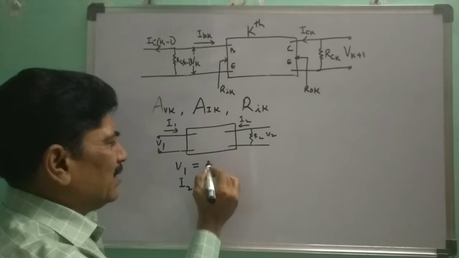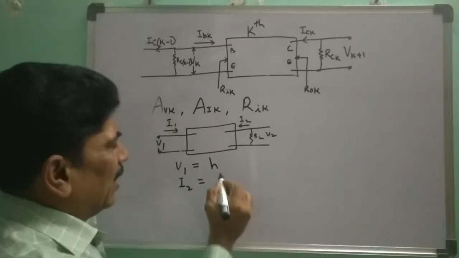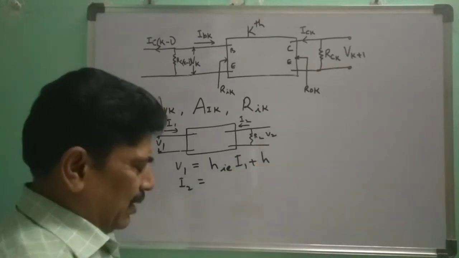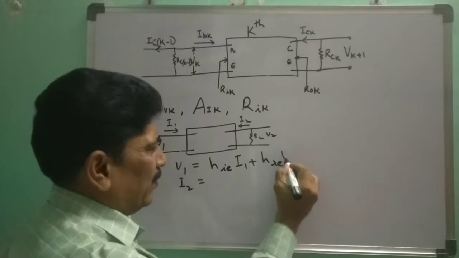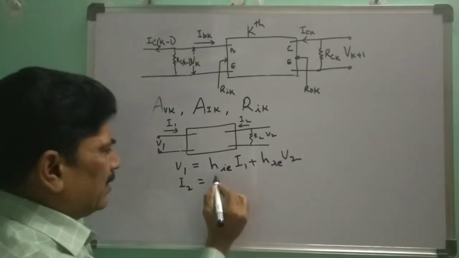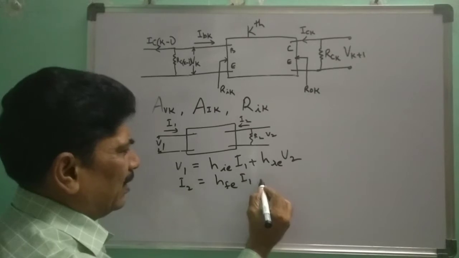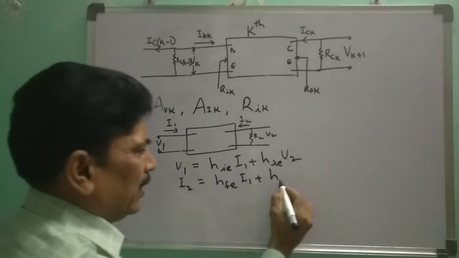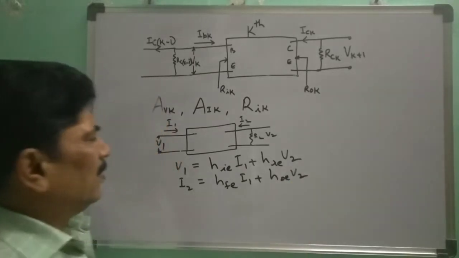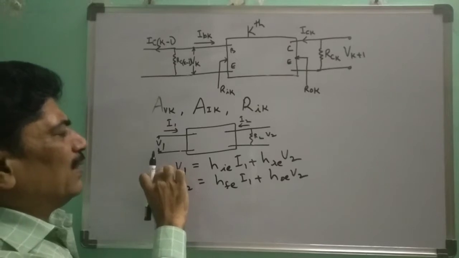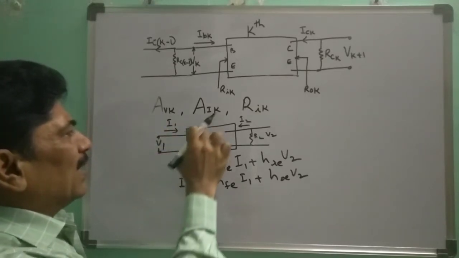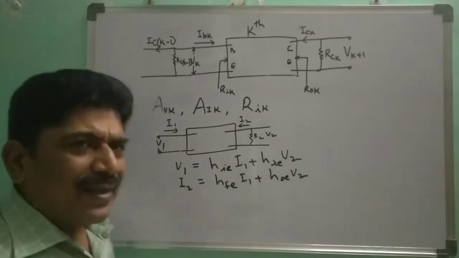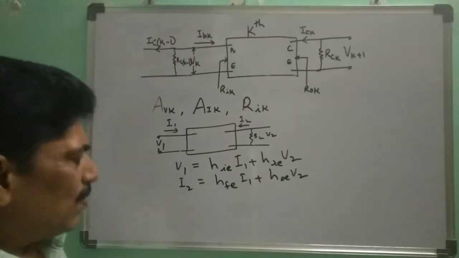So V1 is equal to hie I1 plus hre V2, since we are using the common emitter configuration, and I2 is equal to hfe I1 plus hoe V2. By using these two equations we will find out voltage gain, current gain and input resistance, and then apply this to the kth stage.